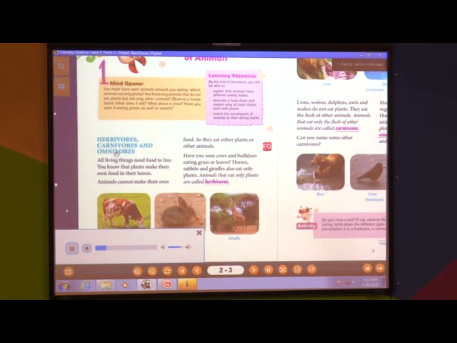Herbivores, carnivores and omnivores. All living things need food to live. You know that plants make their own food in their leaves. Animals cannot make their own food, so they eat either plants or other animals. Have you seen cows and buffaloes eating grass or leaves? Horses, rabbits and giraffes also eat only plants. Animals that eat only plants are called herbivores.